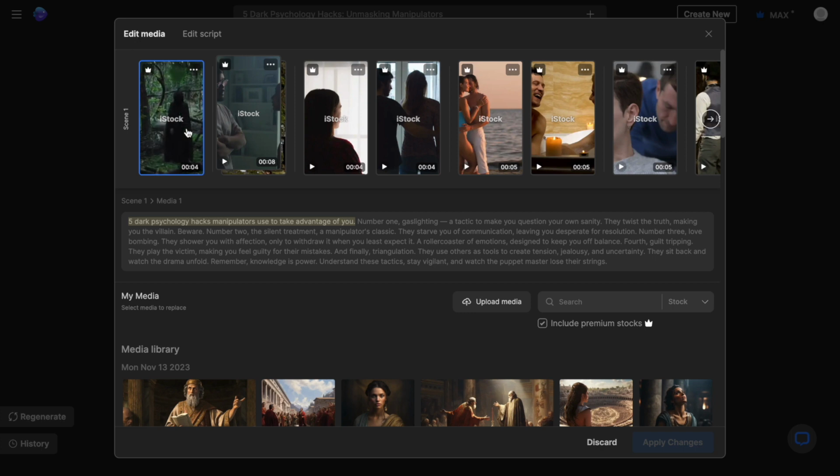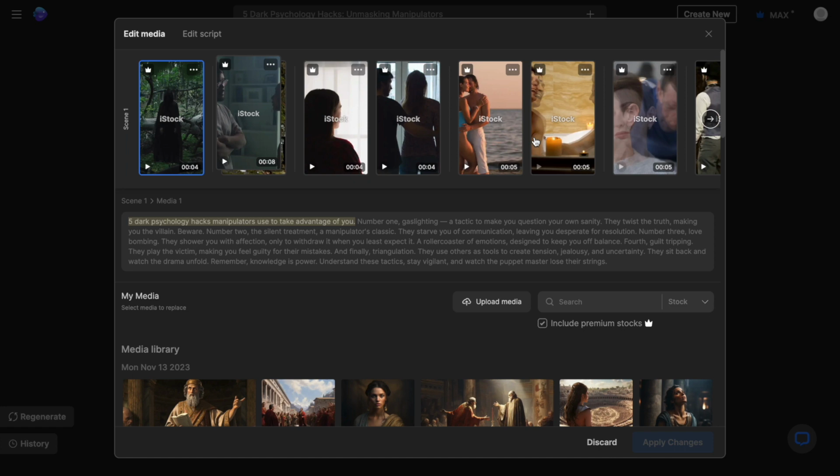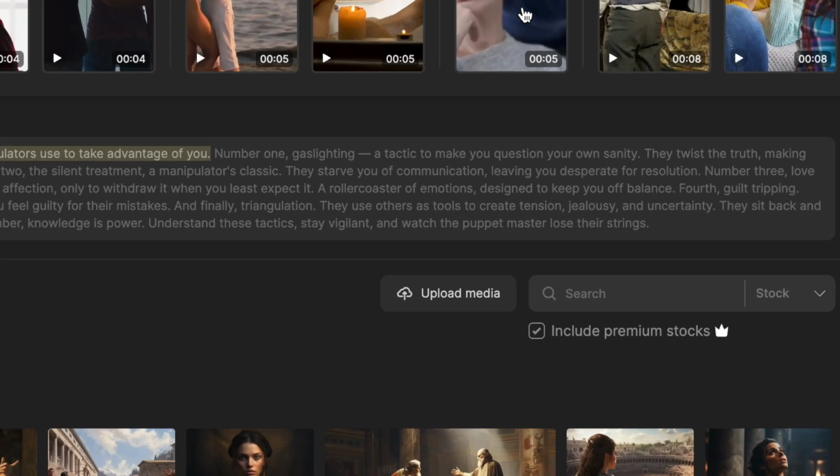Now, in case of the media, if you want to change specific clips that the AI has chosen, you can use the edit media option, and this opens up the media timeline where you can see all the clips that have been used. To change a clip, simply select it here on top, and you can either search for another clip using the stock library search option, or you can upload your own images and video clips using the uploads option.